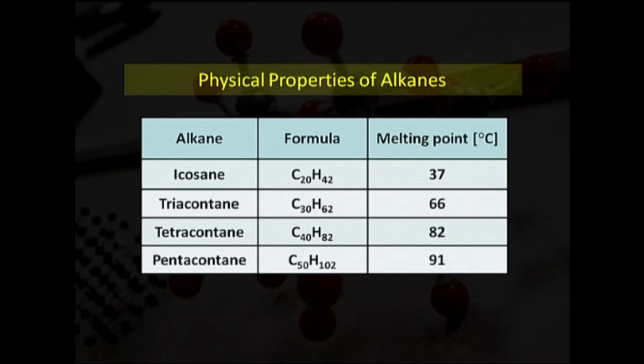In this table, we will further see that eicosane, that is C20H42, has a 37 degree Celsius melting point, triacontane C30H62 has a 66 degree Celsius melting point, tetracontane, that is C40H82, shows an 82 degree Celsius melting point, and pentacontane, that is C50H102, shows a 91 degree Celsius melting point. So, as the carbon number increases, we are seeing that the melting point is also increasing simultaneously.